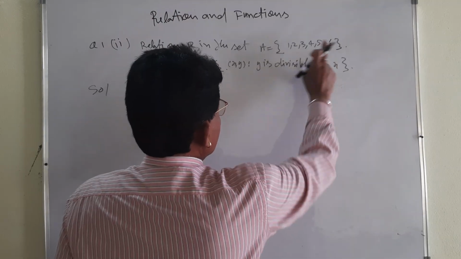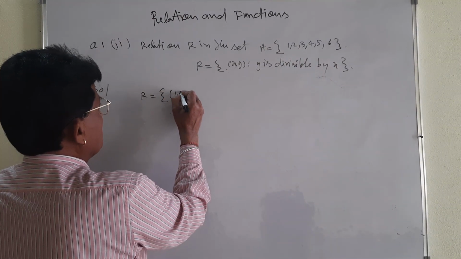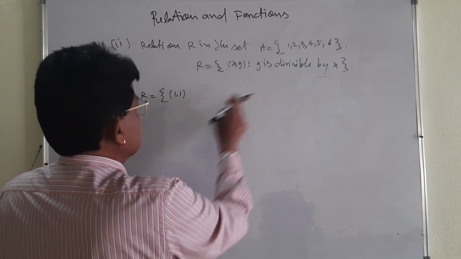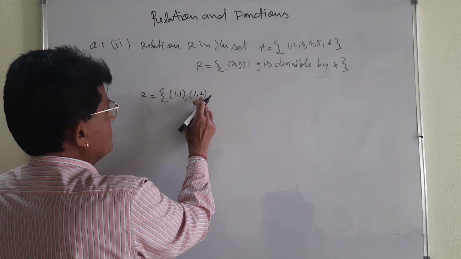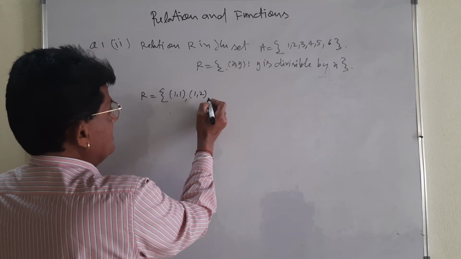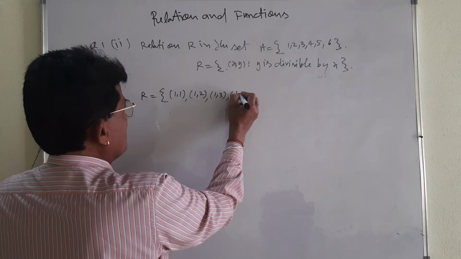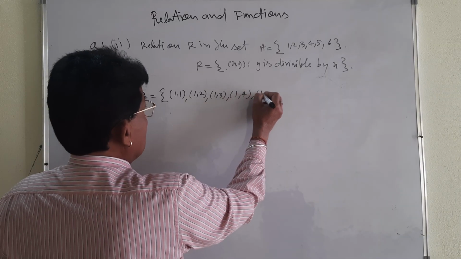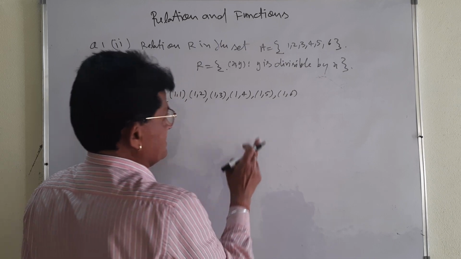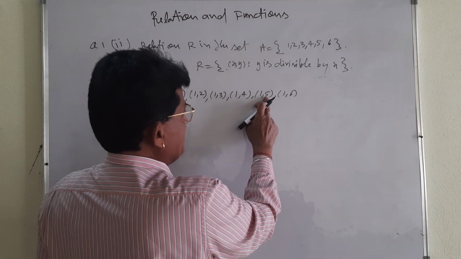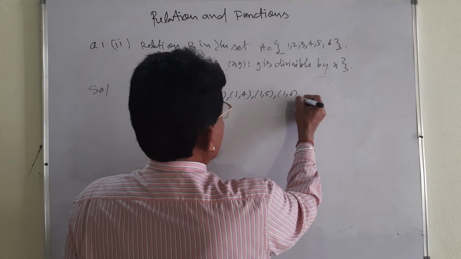Elements you take from here, 1 to 6 elements are here. x may be 1, y may be 1, because 1 is divisible by 1. And then (1, 2) will be there, 2 is y, 2 is divisible by 1. (1, 3) also may be there, (1, 4) may be there, (1, 5) may be there, (1, 6). You see, this is x and this is y. y is divisible by x. See, I am following the condition.